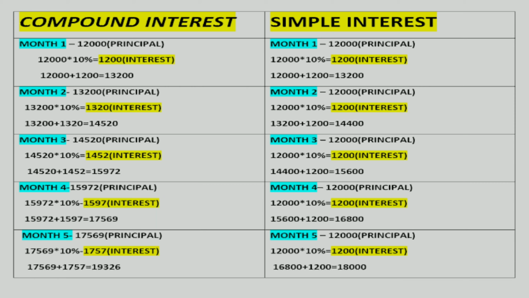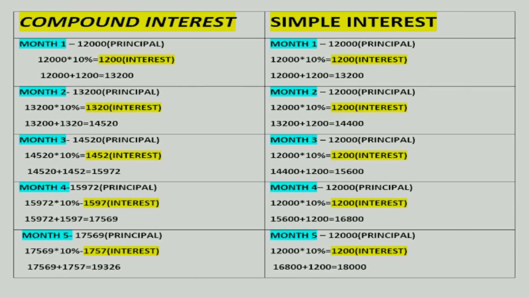But as we switch to compound interest, investor A will be getting a fluctuating rate of interest. As we can see, the rate of interest percentage is fixed, but the amount is fluctuating. So taking into consideration the 5-year period, if we go further till the 5-year period, investor A, the compound interest plus the principal that will be matched at the maturity value will be 19,326. But in case of simple interest, that is investor B, it will be 18,000.